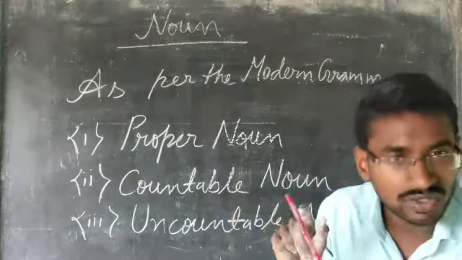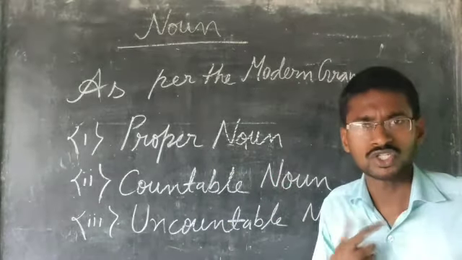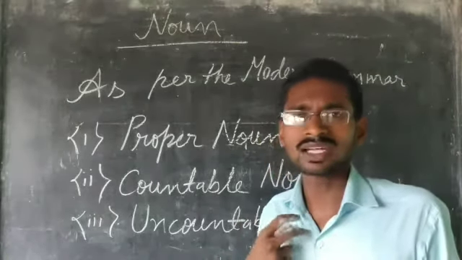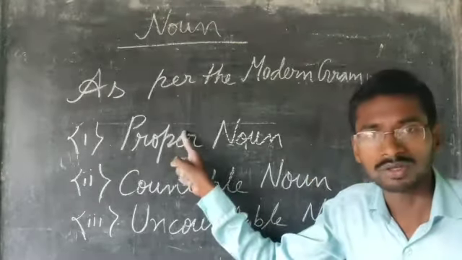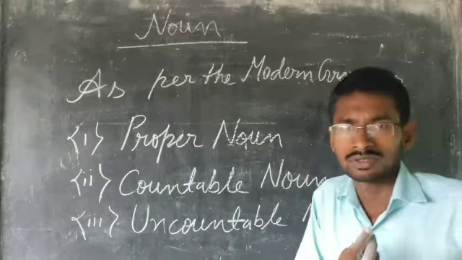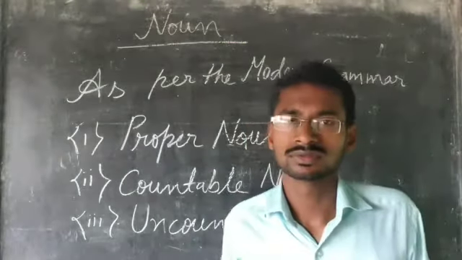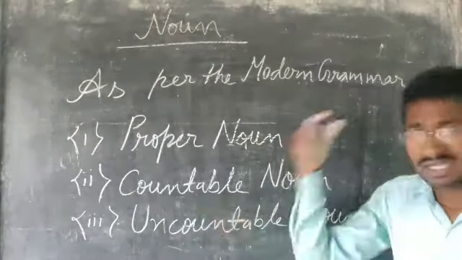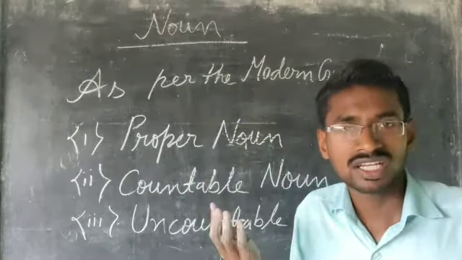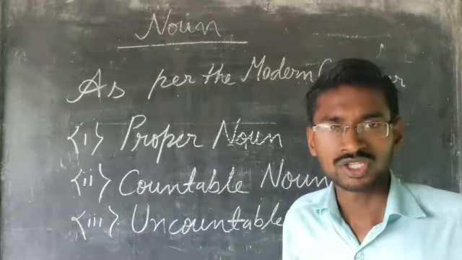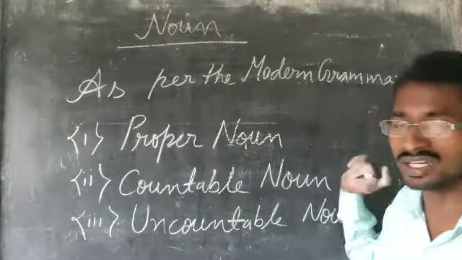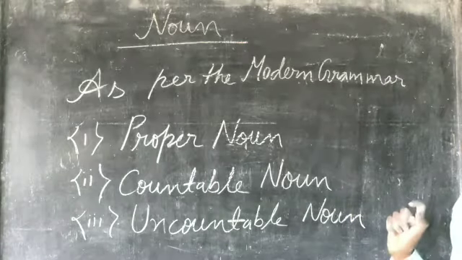So in my hand there is a pen, and it can be counted. So this is a countable noun. I am Rahul Kumar, so my name is Rahul Kumar, and Rahul Kumar is a proper noun, because it is the name of a particular boy who is standing in front of you. Here this is an uncountable noun, because we can't count it. These are the types of noun as per modern grammar. Clear?